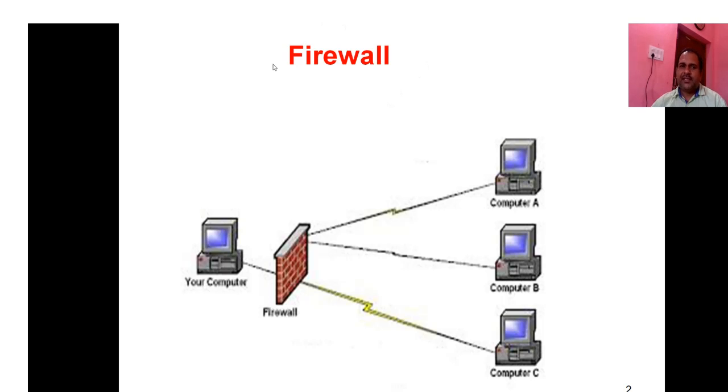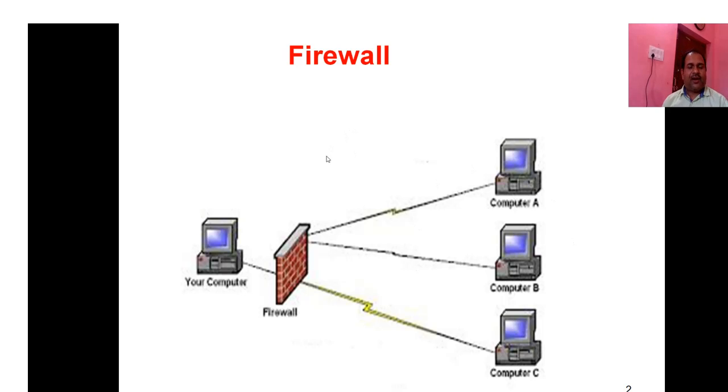So students, on this side we are going to discuss the firewall. As the name indicates, it is a protective wall between your computer, your network, and the outside network or the internet.